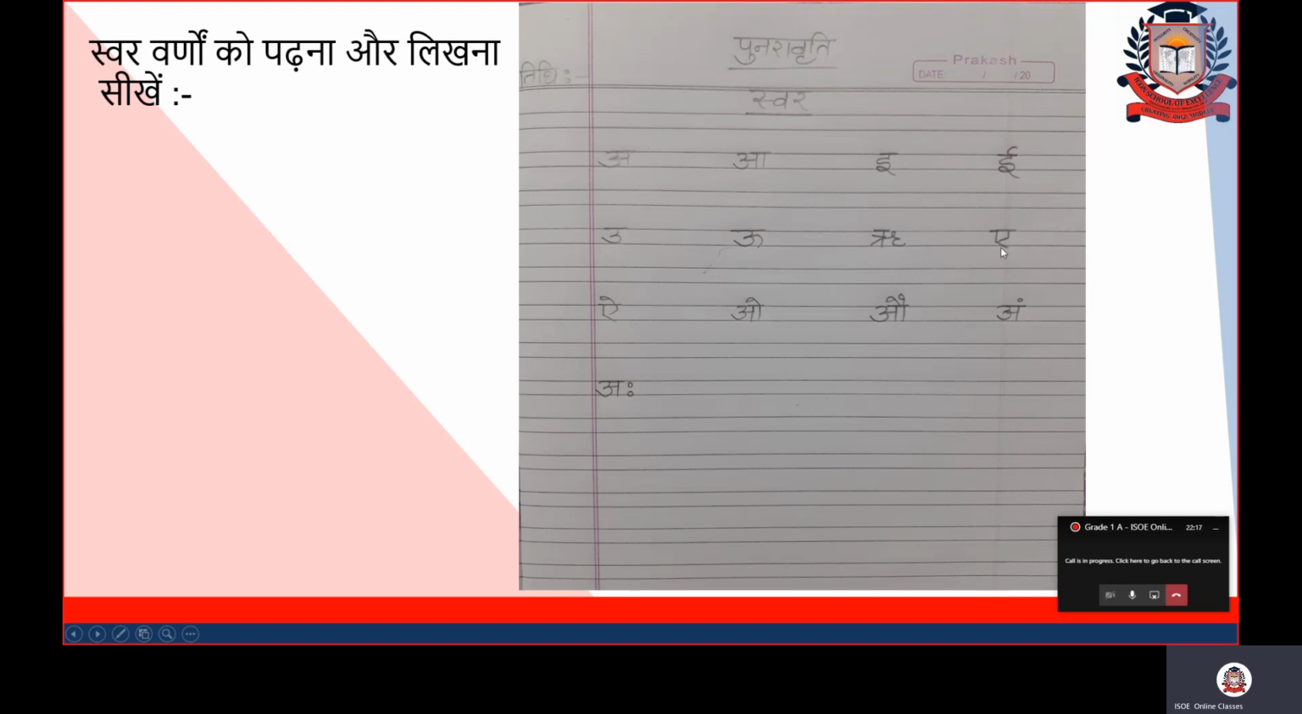After Ri comes A. A se Ek. How will you write A? Standing line, right slanting line. Standing line, left slanting line and upper line. This is called A. After A comes I. How will you write it? First you write A and on the top the matra I.